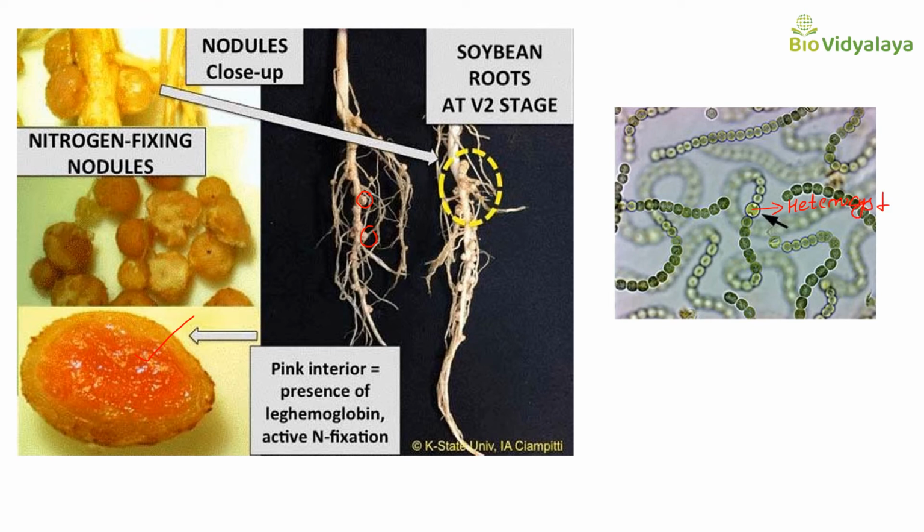So this is the heterocyst, and inside this heterocyst nitrogenase enzyme is present, and photosystem 2 is absent in this heterocyst. So oxygen evolved during the photolysis of water will not occur in this heterocyst because photosystem 2 is absent, but photosystem 1 is present in this heterocyst. But here in all these cells, both photosystem 1 and photosystem 2 are present.